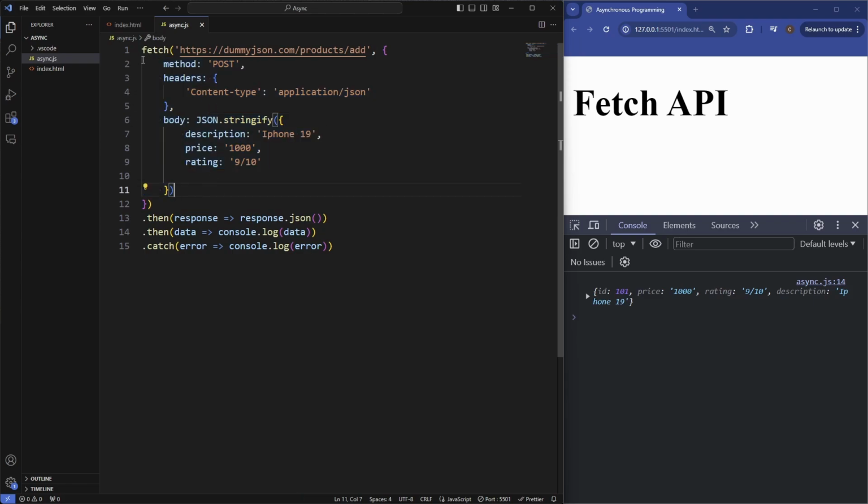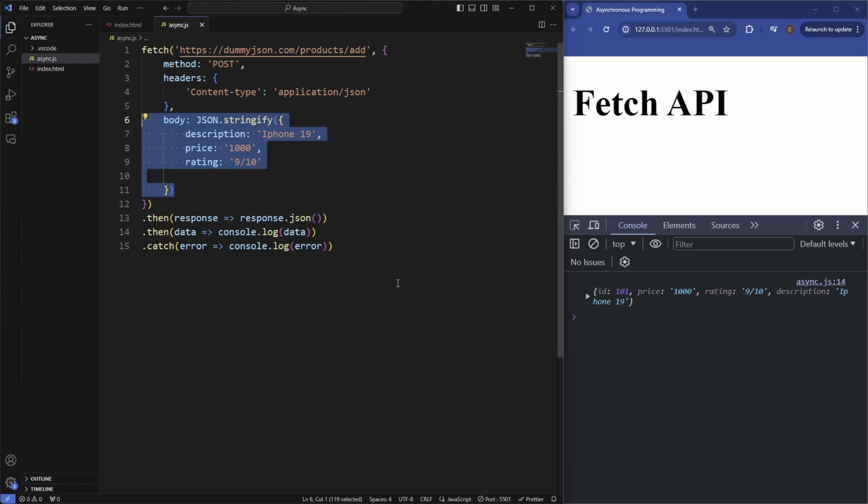So all we need to do in this is just specify which method we want to use. We need to include the headers, so the Content-Type we want to create is application/json, and then in the body is where we include all the data that we want to add. So that's how we can create a POST request.